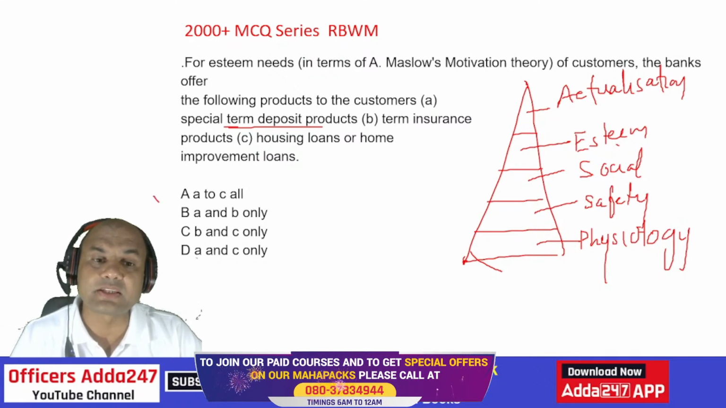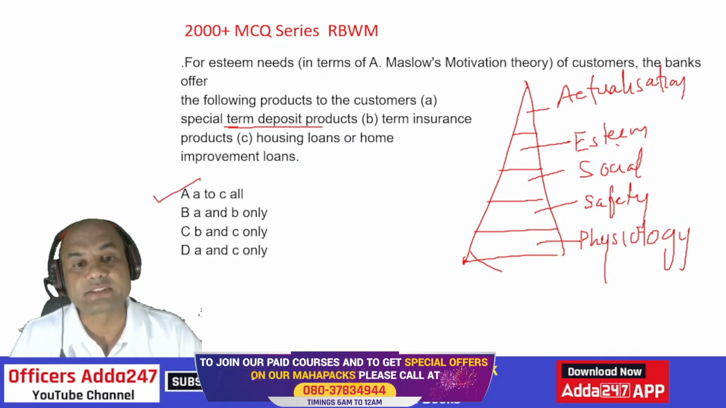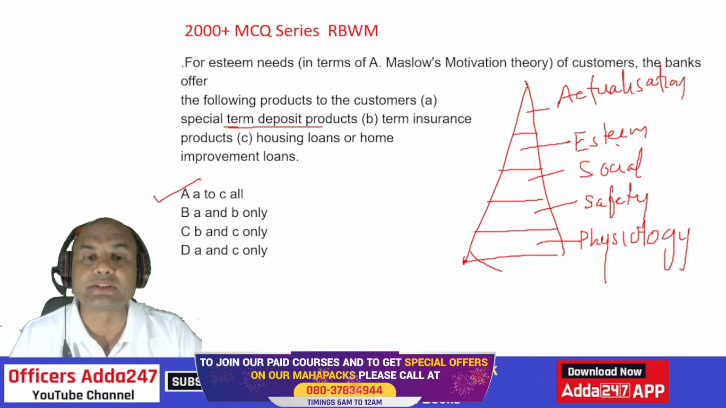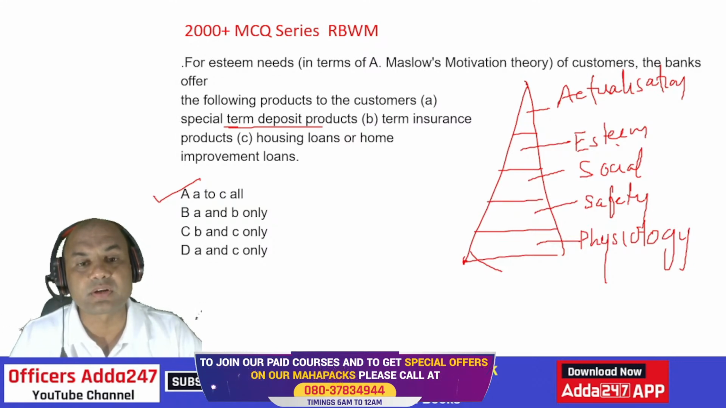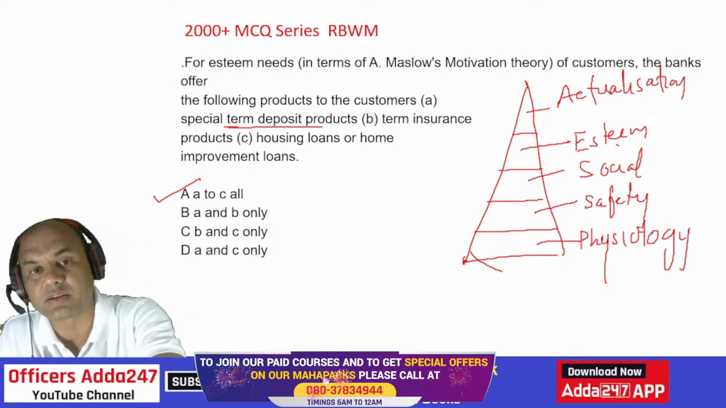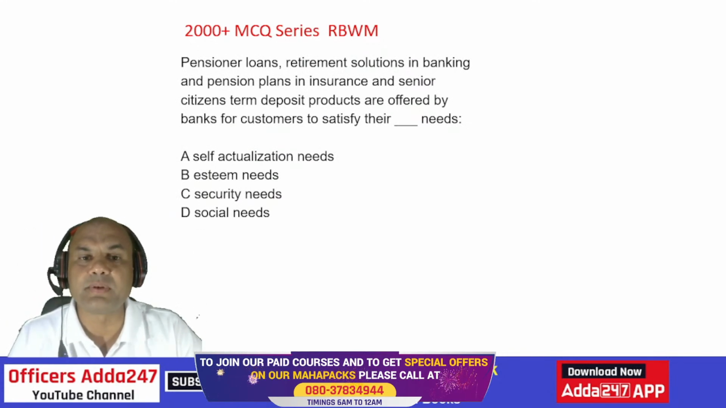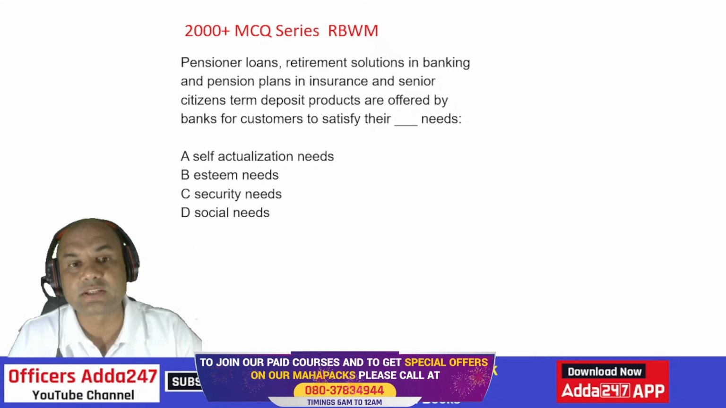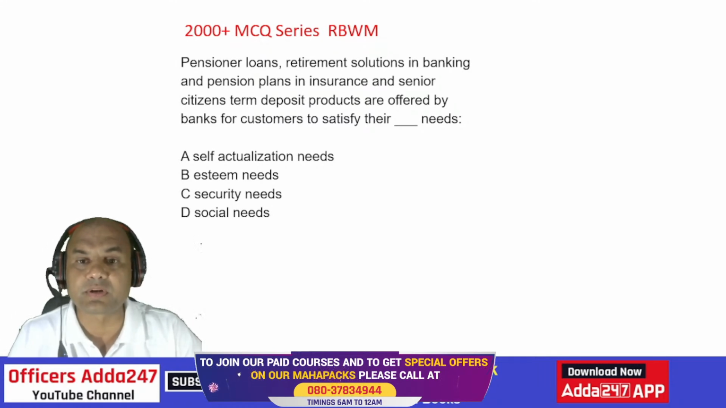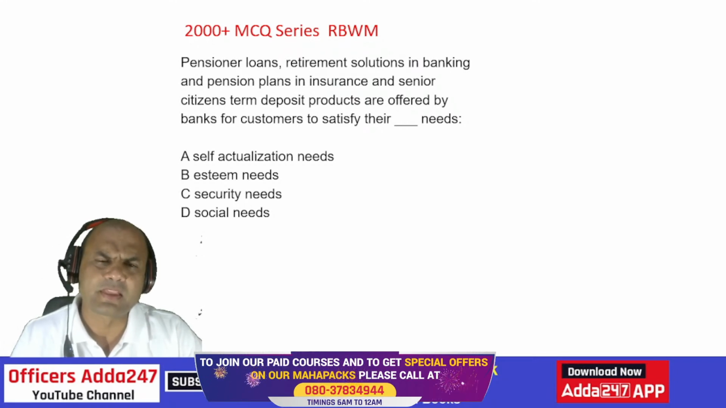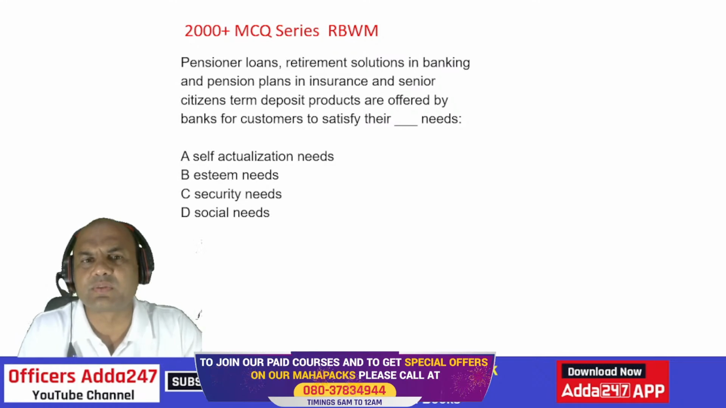So the answer will be this, A to C all. For esteem needs, we will give them special term deposits, term insurance products, housing loans and home improvement loans. Pensioner loans, retirement loans in banking, pension plans in insurance and senior citizens term deposit products are offered by the banks for the customer to satisfy their dash needs. Typical. Now you'll find the answer here only.